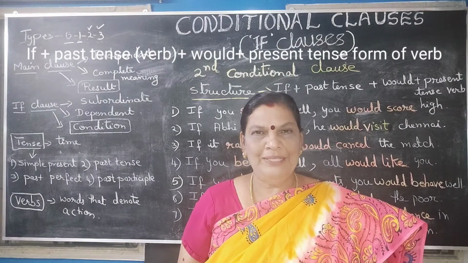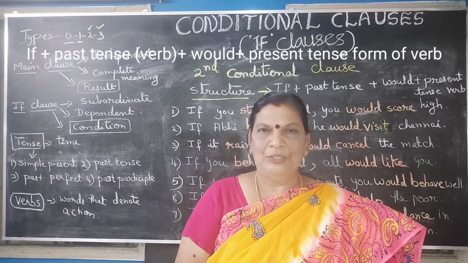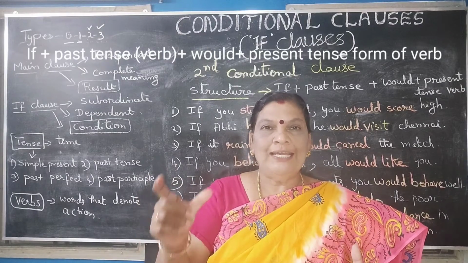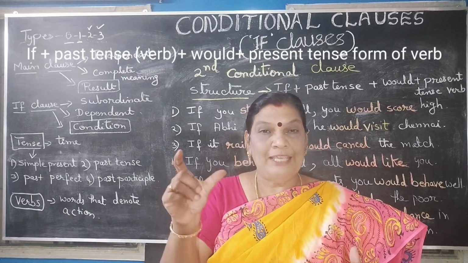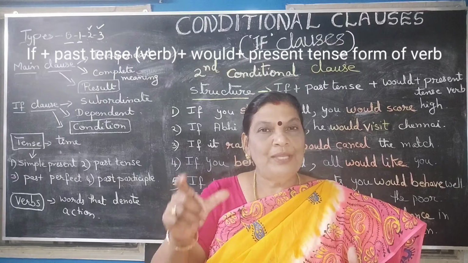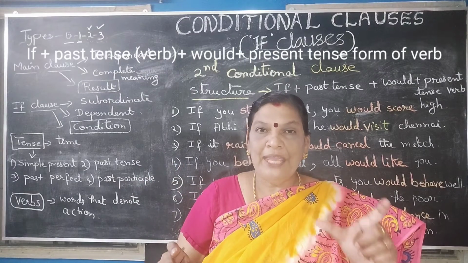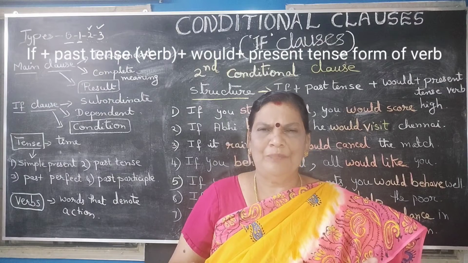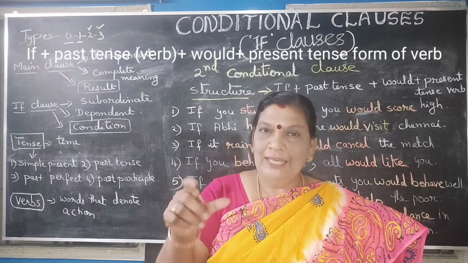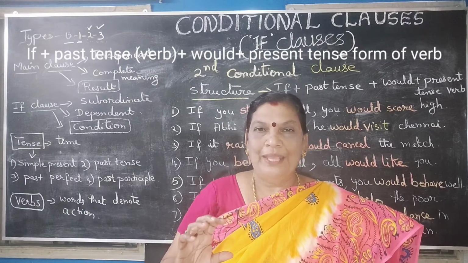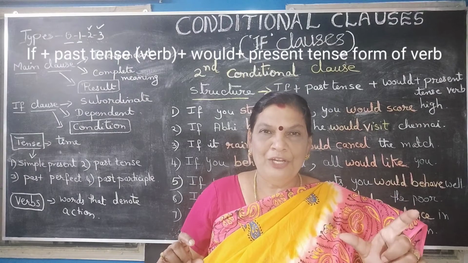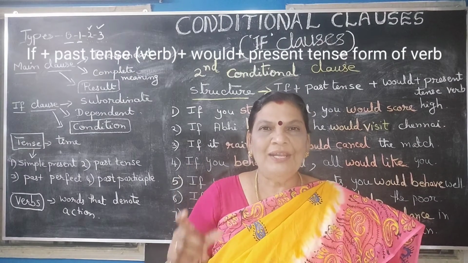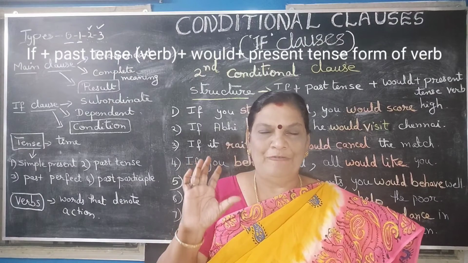So if this happens, that happens. That is only condition. Now in conditional clauses, we have if clause that lays down the condition. This if clause lays down a condition, and the main clause is the result or the outcome. Very simple. If clause lays down a condition. And how about the main clause? Main clause is the result or the outcome of the condition laid down by the if clause.